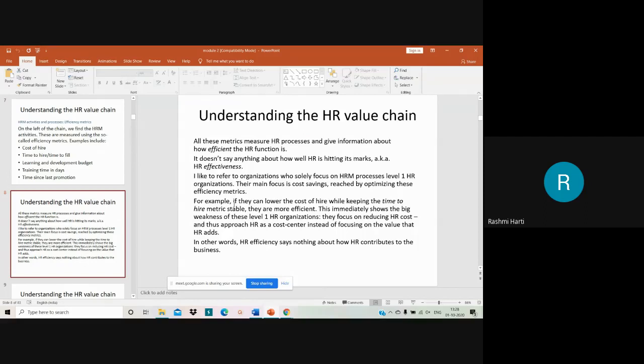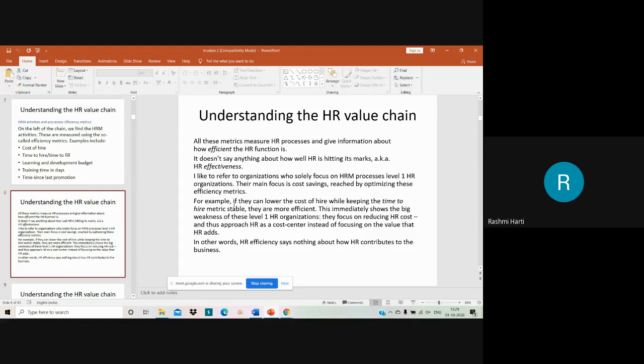So what all I have told are the metrics, right? When you reach the maximum, optimize everything, save the cost and give the best to the organization, you can say that HR is effective and efficient. For example, if they can lower the cost of hire while keeping the time to hire metrics stable, here they are lowering the cost of hire while keeping the time to hire stable. They are more efficient. This immediately shows the big weakness of these level 1 HR organizations.